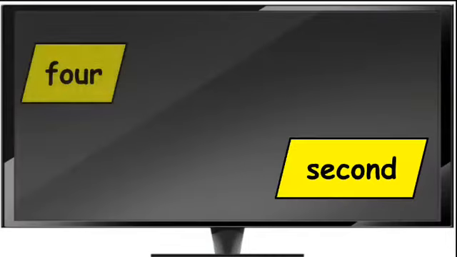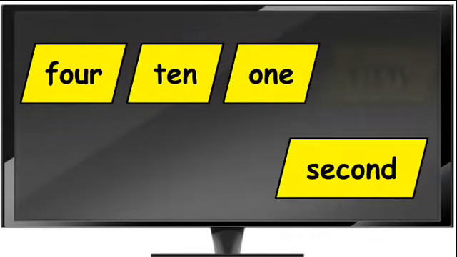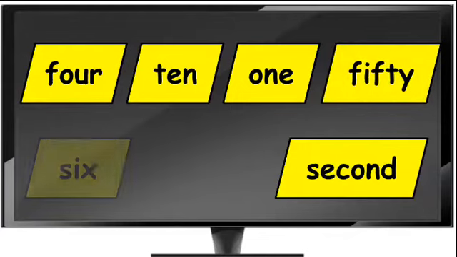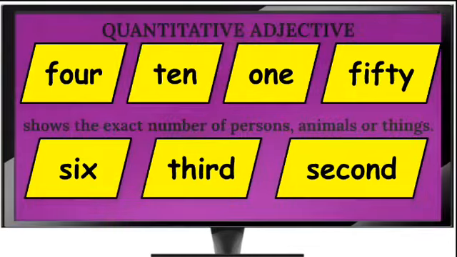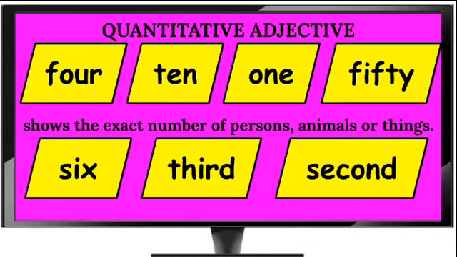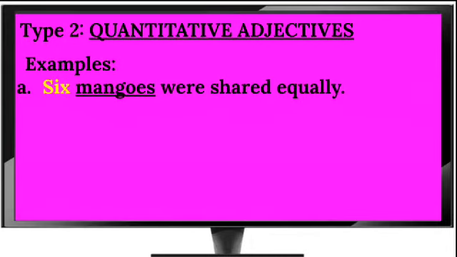Second, 4, 10, 1, 50, 6, and third. These are quantitative adjectives. A quantitative adjective shows the exact number of persons, animals, or things. Now, quantitative being our second type, let's look at some example sentences.